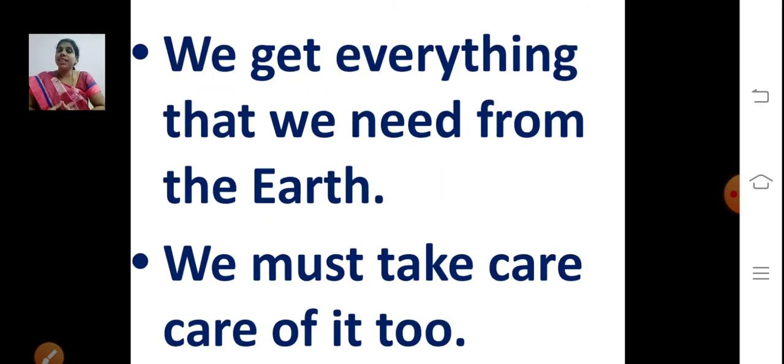We get everything that we need from the earth. Where do we get everything we need? From the earth, right? So what should we do? We should take care of it too. Water, air, everything we are getting only from our earth. Can we get it from the other planets? No, we cannot stay on the other planets, right? So only on the earth we get air and water.